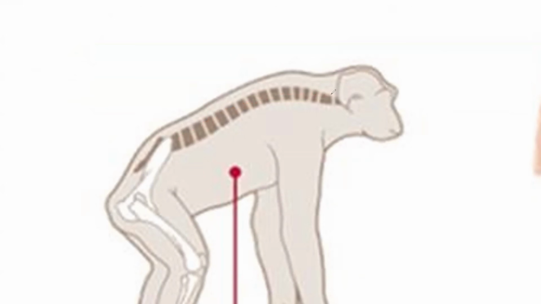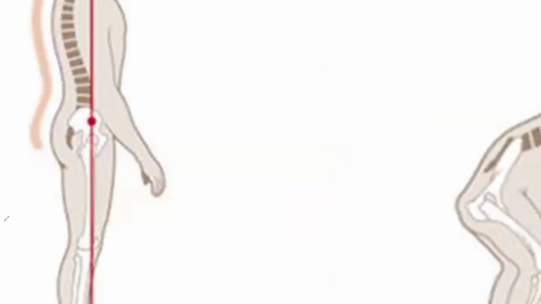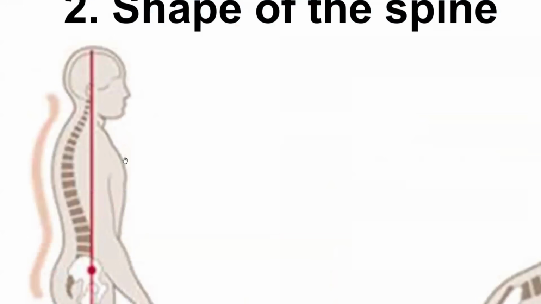So basically, the African apes' spines are C-shaped. This is what causes their body weight to pull them down, and they end up walking on all four legs. Whereas in humans we don't really need that, because the shape of our spine allows us to balance our body weight equally in such a way that we're able to stand without any support. Is that understandable, grade 12?